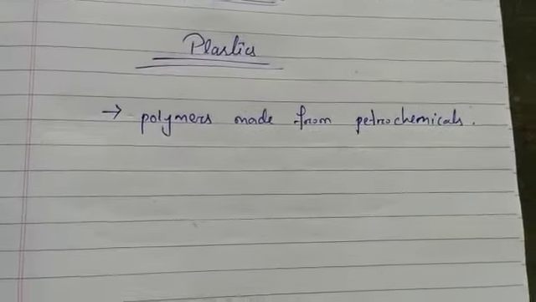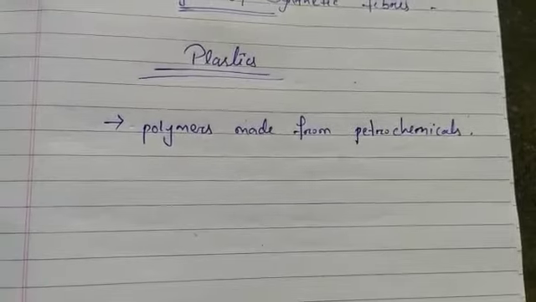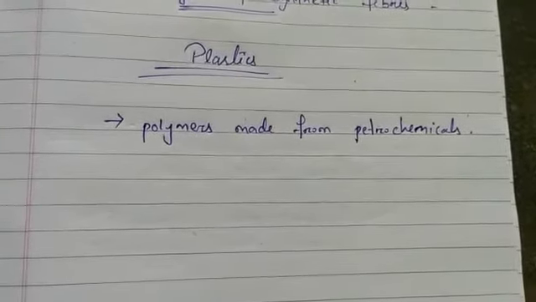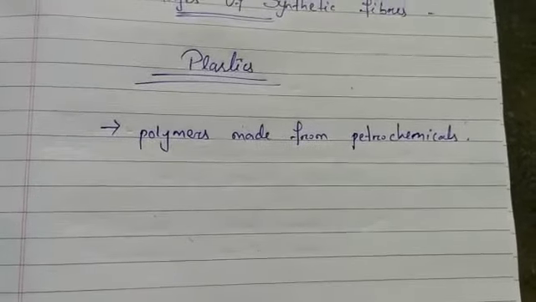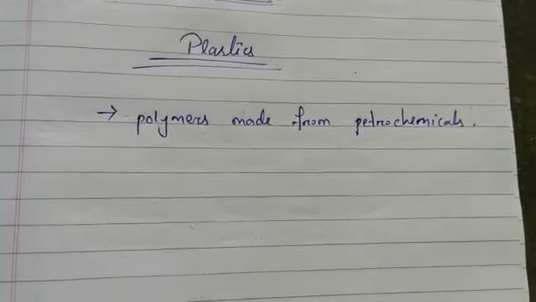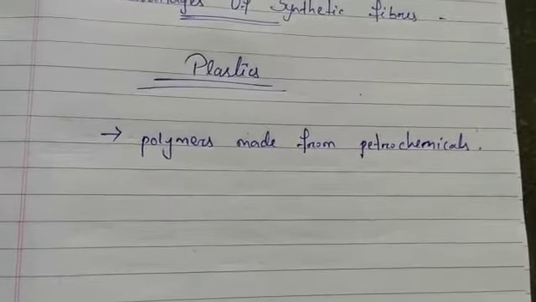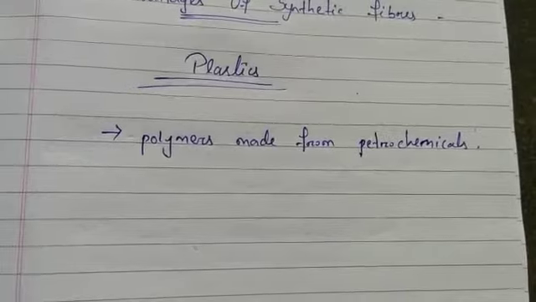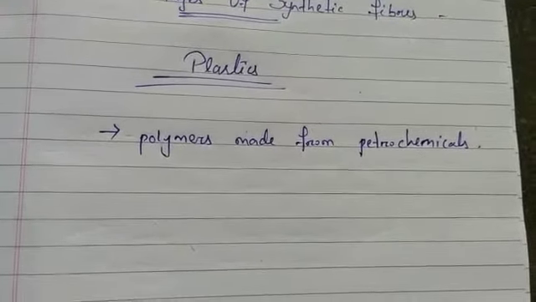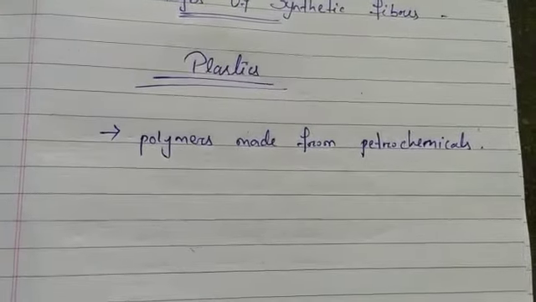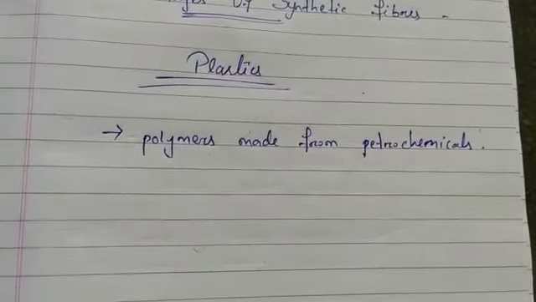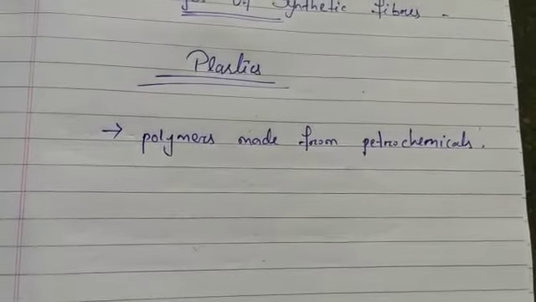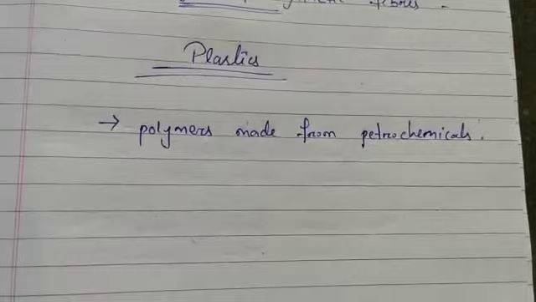Plastics are polymers made from petrochemicals. Different monomers are used to make plastics of different types. For example, polythene is used to make packing bags, toys, buckets, etc. PVC is used to make soles of shoes and drain pipes. Melamine is used to make utensils. Bakelite is used to make electrical switchboards.